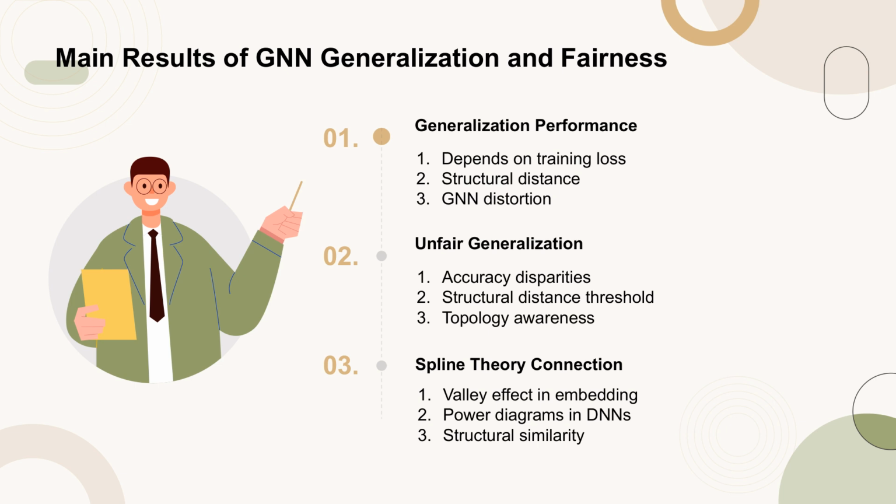training set. Additionally, the study connects these findings to deep learning spline theory, suggesting a valley effect in the embedding space where representations closer to the training set perform better. This connection validates the derived results and provides further insights into the generalization and fairness of GNNs.